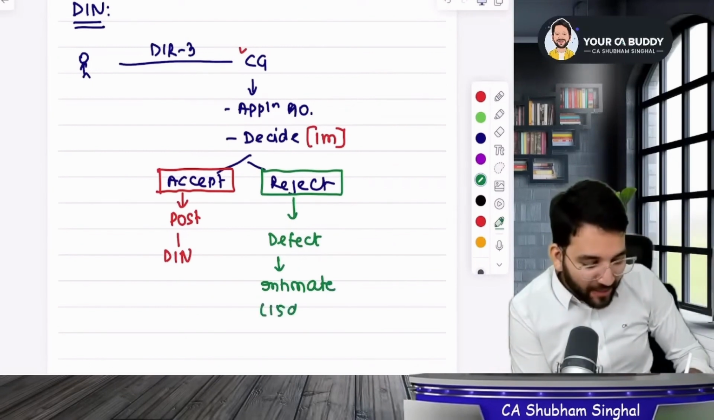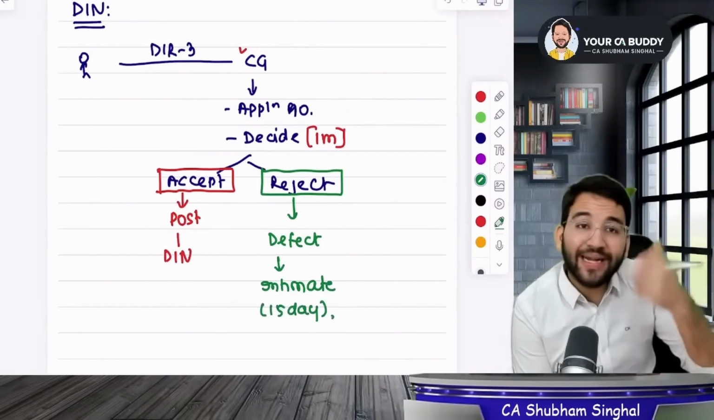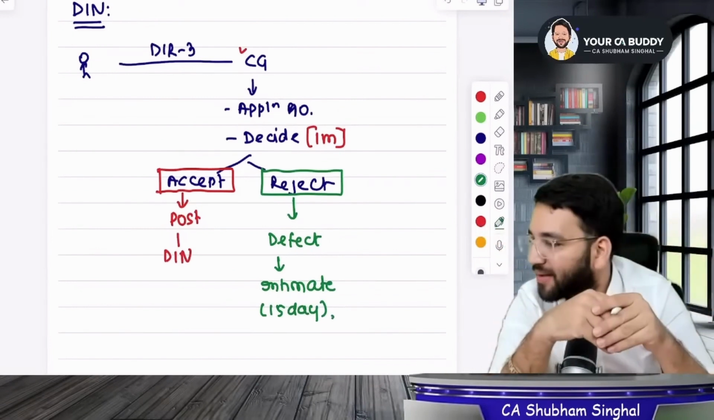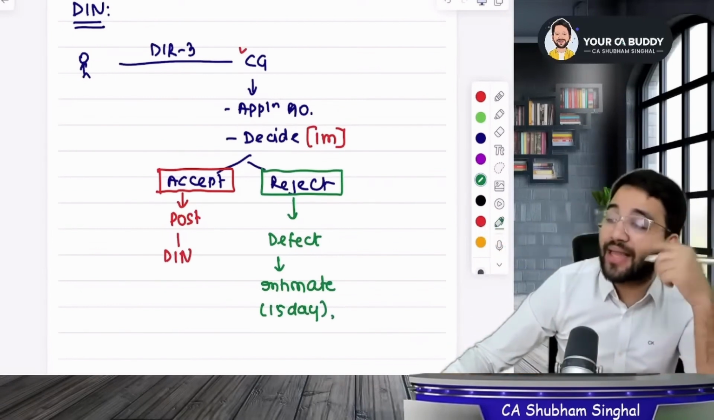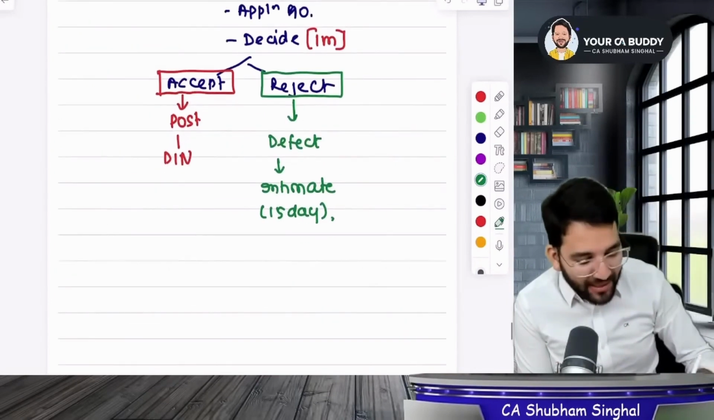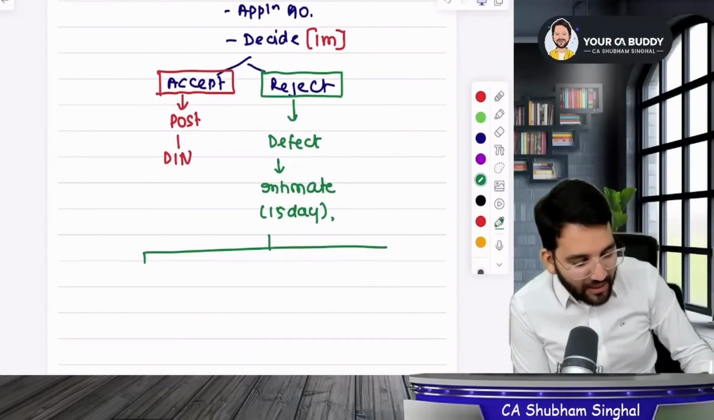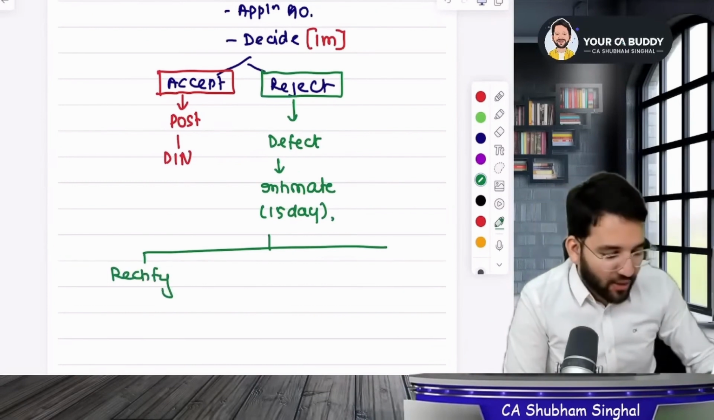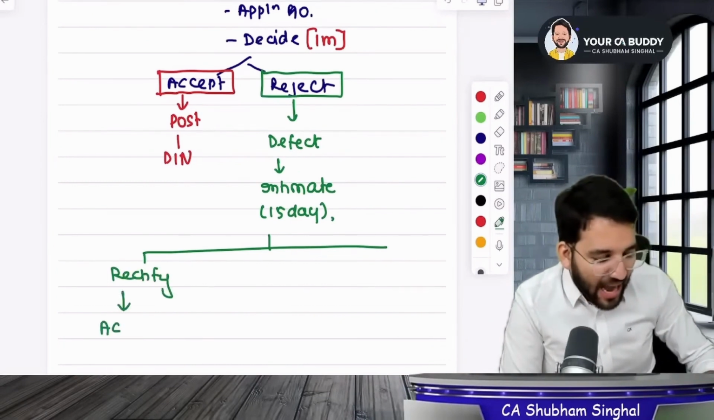After receiving intimation, you'll have 15 days to rectify that. Let's say you were supposed to submit a form with a copy of your PAN card and you didn't. So you will have 15 days time to rectify your defect. Sir, now in 15 days, 3 things can happen. Either you rectified the defect, very good. The defect has been rectified. Then go ahead and reapply. Your application will be accepted and you will get the DIN.